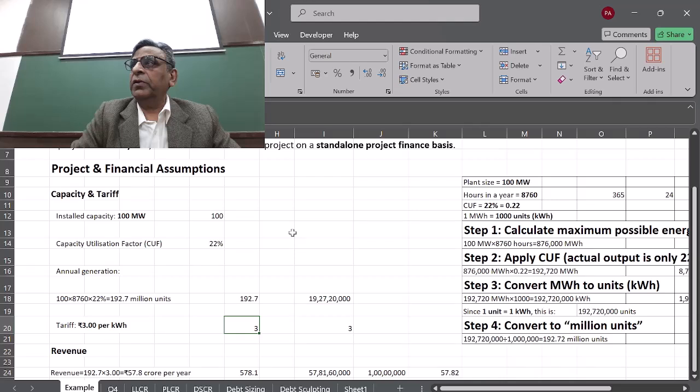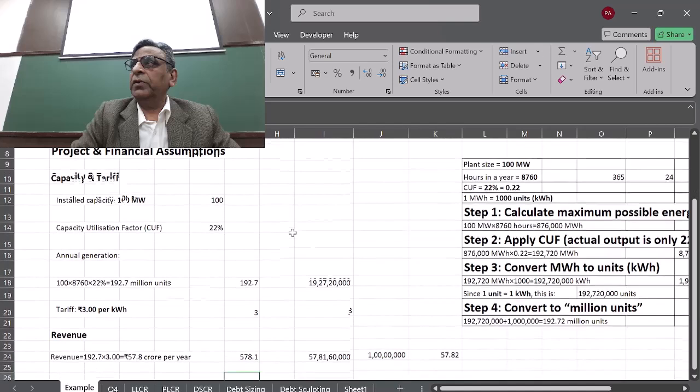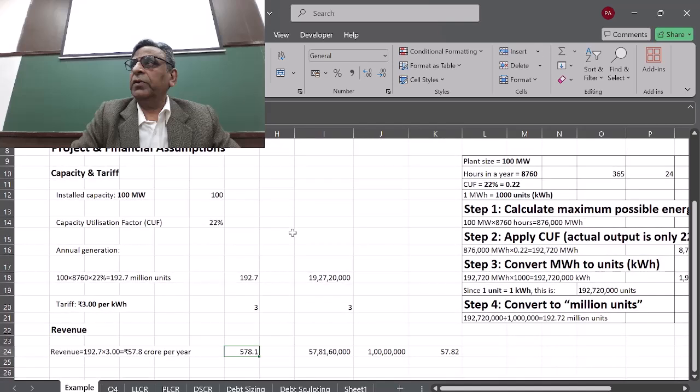This is what the customers are going to be billed. If we calculate the revenue, it will come to 578 million rupees or 57.8 crores. We multiply this by 3 to get this many rupees, and if we divide by crore, we get 57 crores as the total revenue.